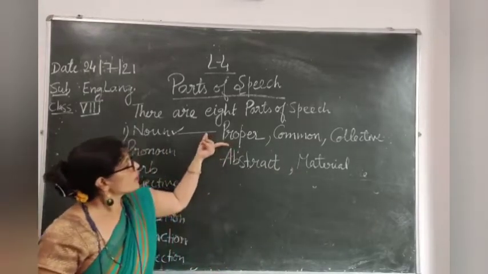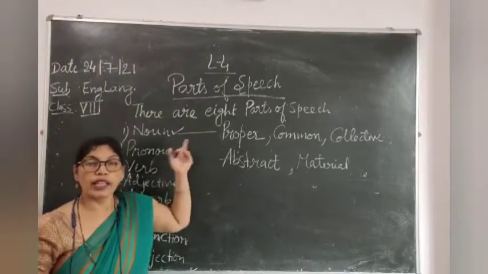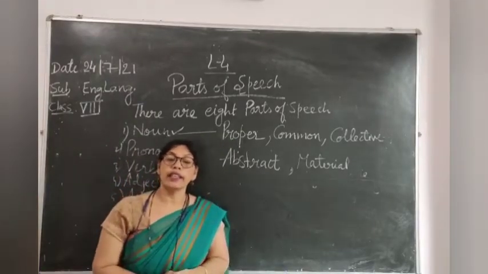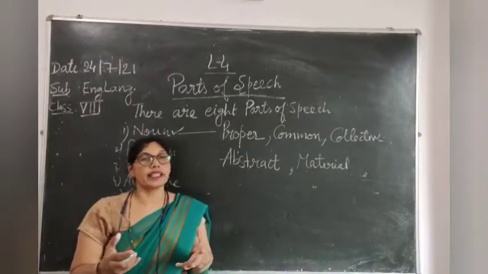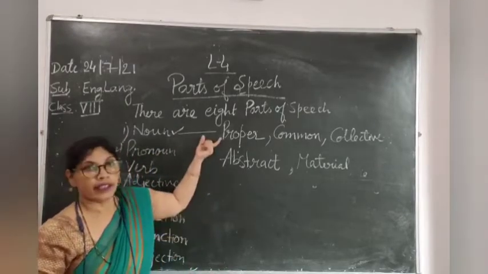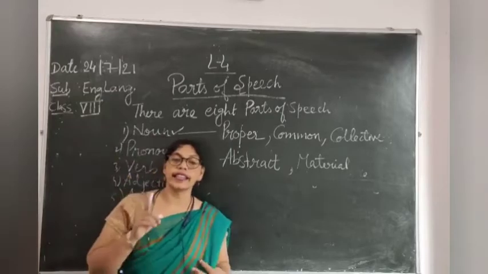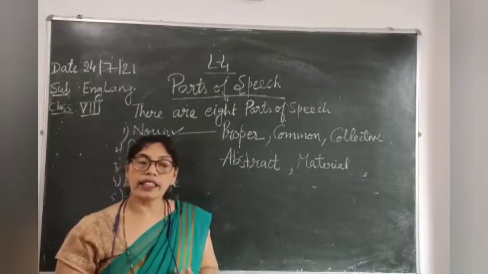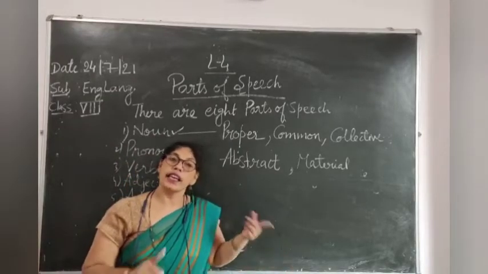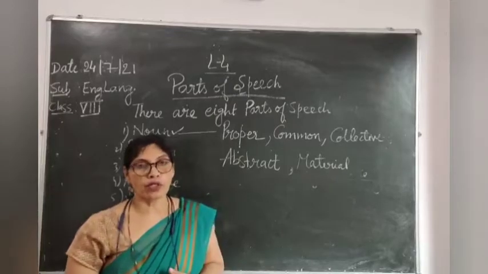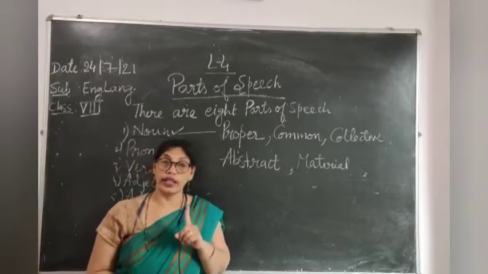Okay. What do you understand by proper noun? A proper noun is a particular name given to any person, place, or thing. And a proper noun is always written with a capital letter. Whether it comes in the middle of a sentence, if it is a proper noun, you have to write it with a capital letter only.